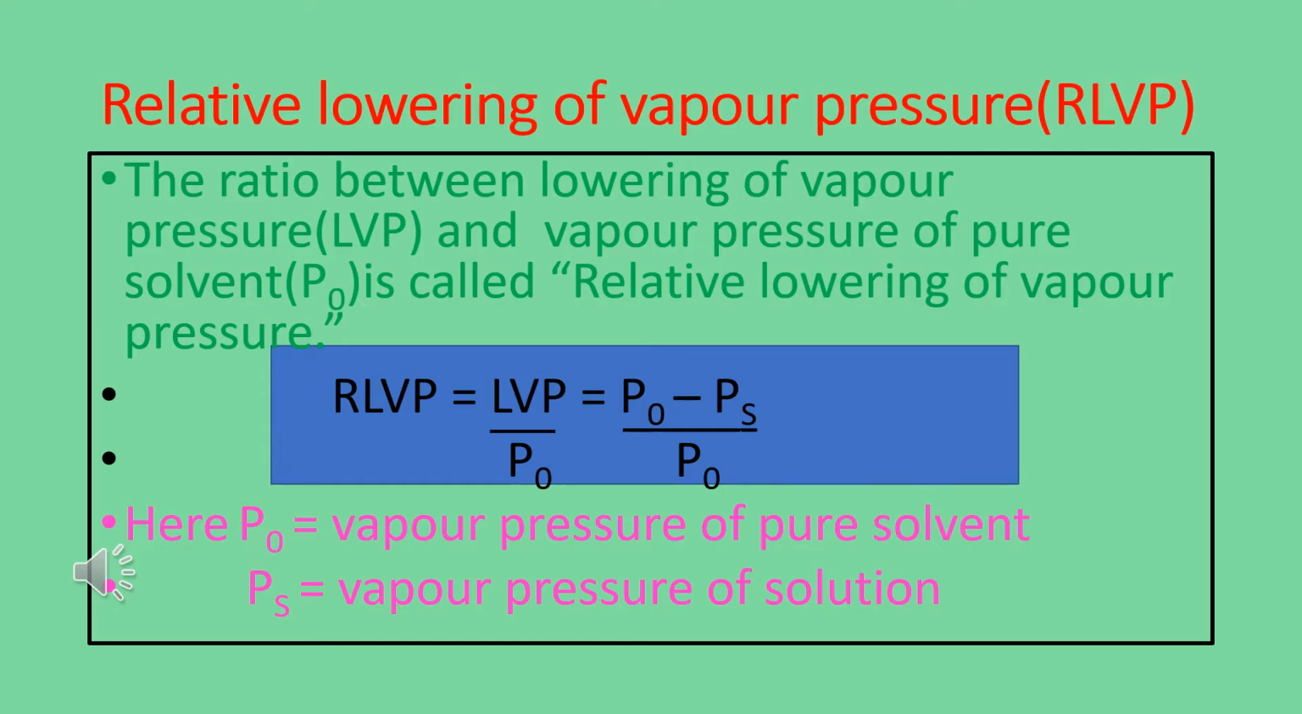Students, already we know what is meant by relative lowering of vapor pressure. The ratio between the lowering of vapor pressure and the vapor pressure of the pure solvent is called relative lowering of vapor pressure. It is one of the first important colligative properties of the solution. This RLVP is equal to (P0 minus Ps) by P0.